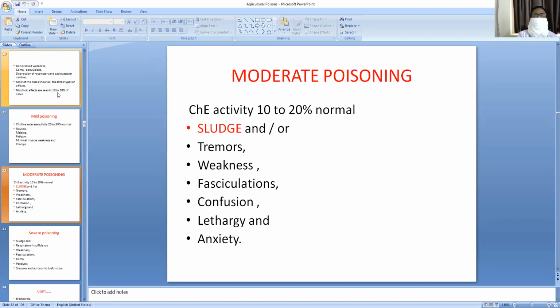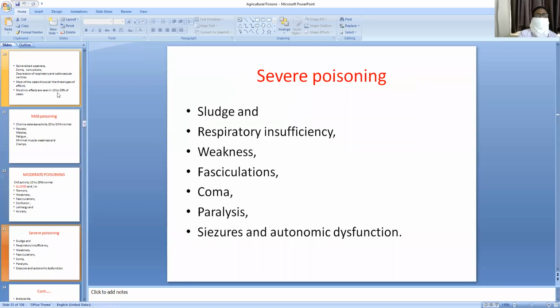Here SLUDGE will be seen, along with tremors, weakness, fasciculations of the muscles, confusion, lethargy, and anxiety.